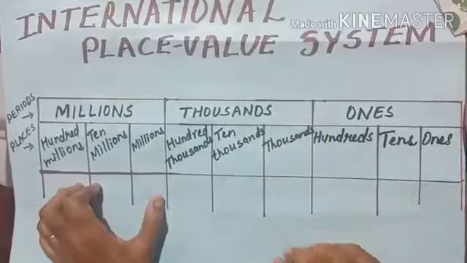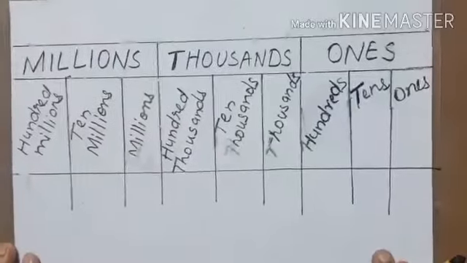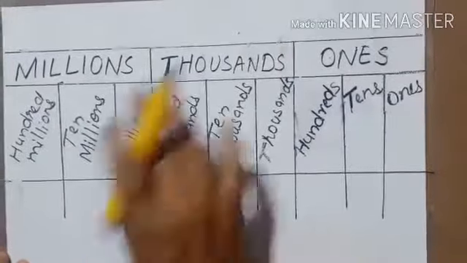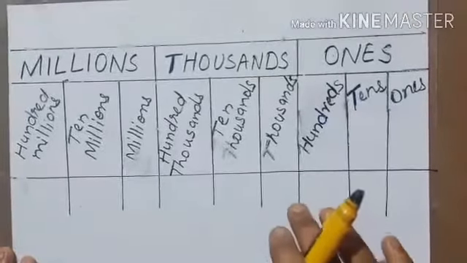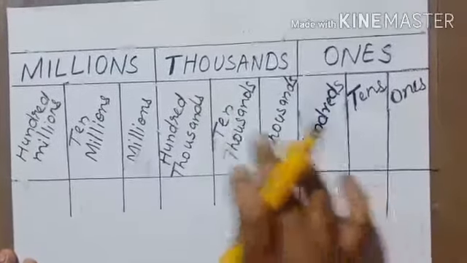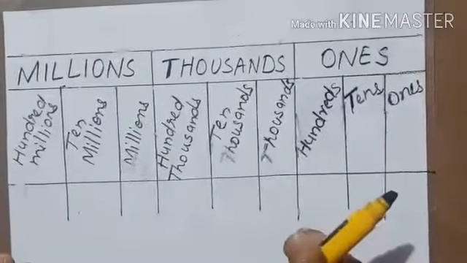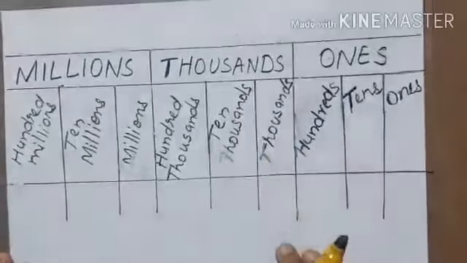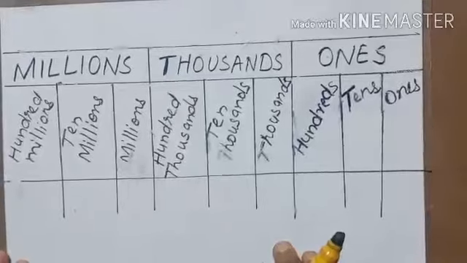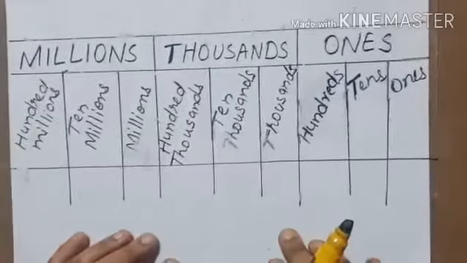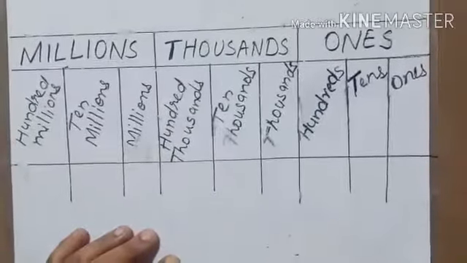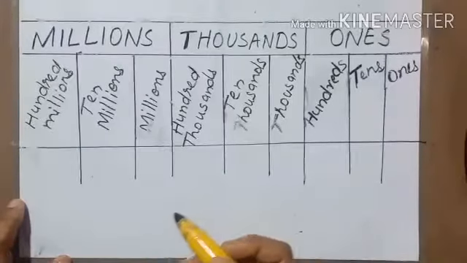I will show you some examples. So now let us take one example. In this international place value system, how do we write a number? A given number we have to write in this system.